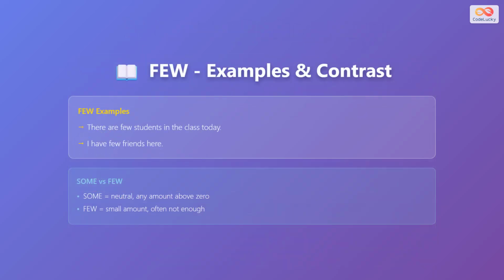Examples with few are there are few students in the class today, and I have few friends here. Few means only a small number and often not enough. Compare with some, which means any amount above zero and does not say if it is enough or not.